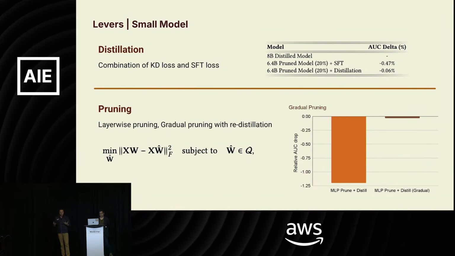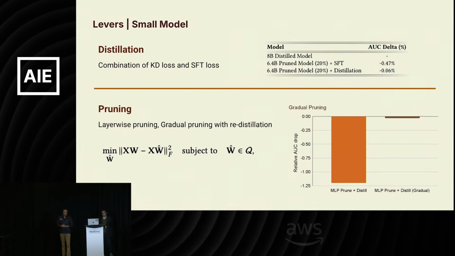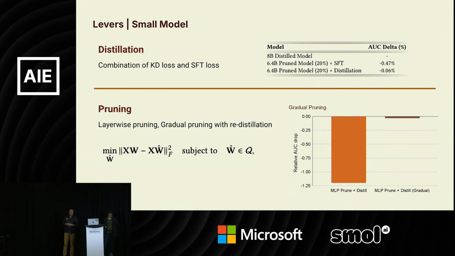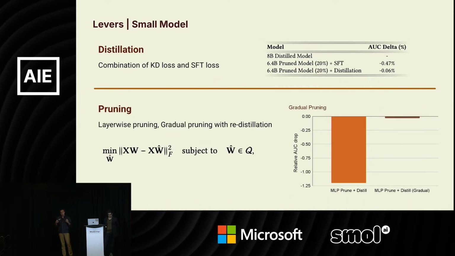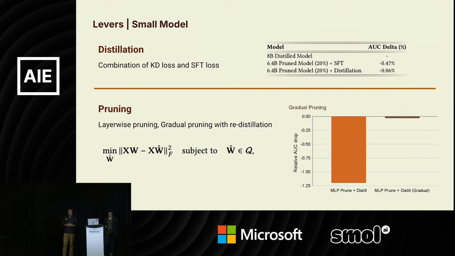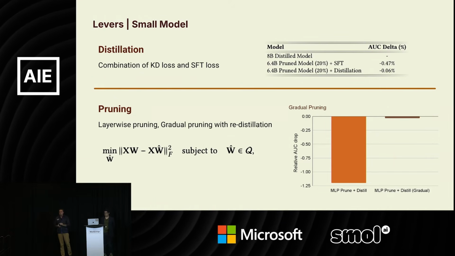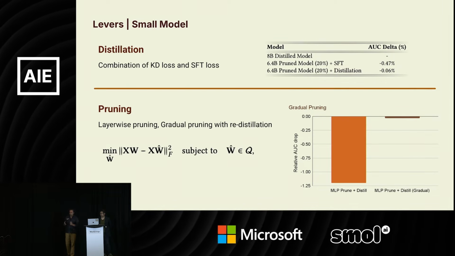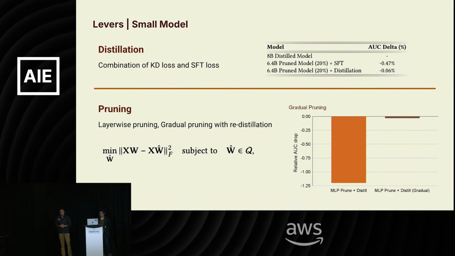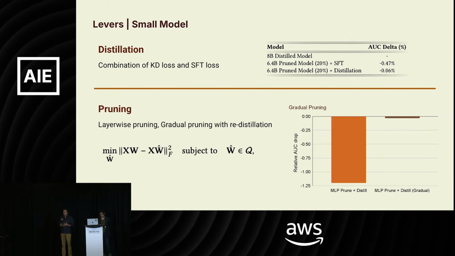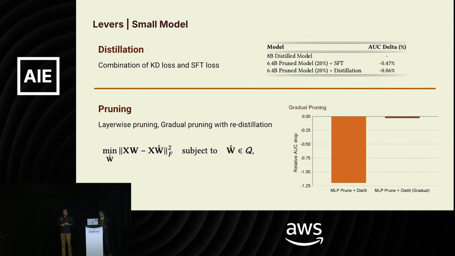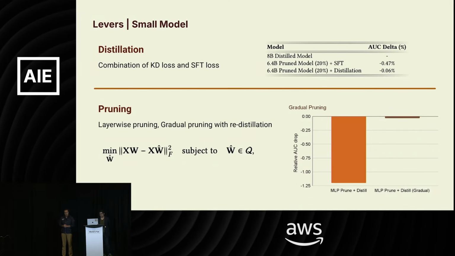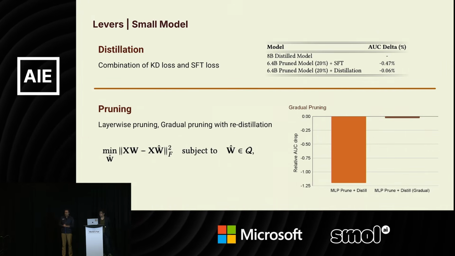Same thing for pruning. Pruning is a mathematical optimization problem. You want to either reduce the number of heads in the transformers, or you can reduce the number of MLPs. Overall, these transformer models have proven to be very redundant in terms of keeping the information. So we can start pruning and removing some of these layers, or reduce the precision for each of the activations and parameters.